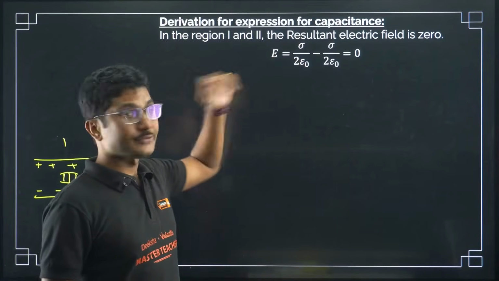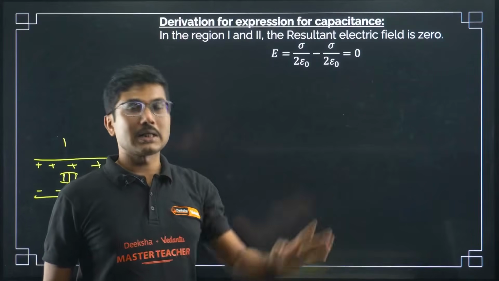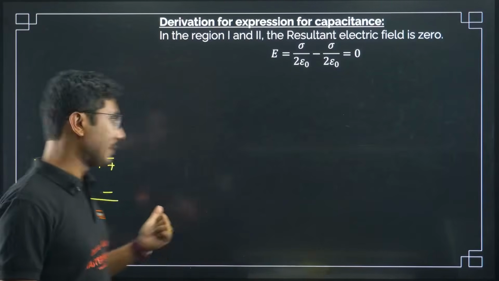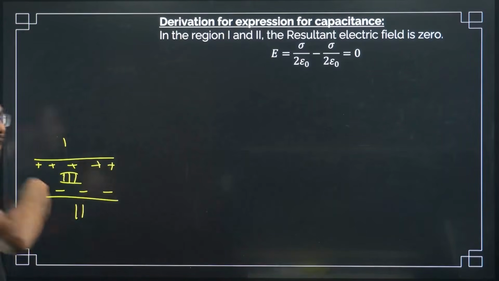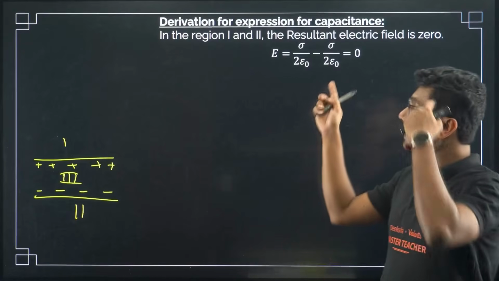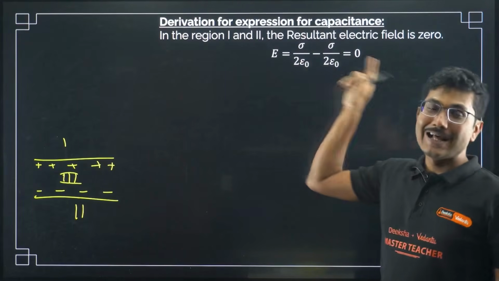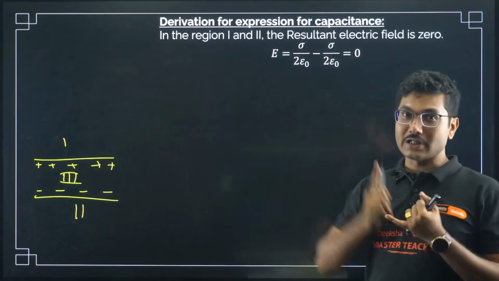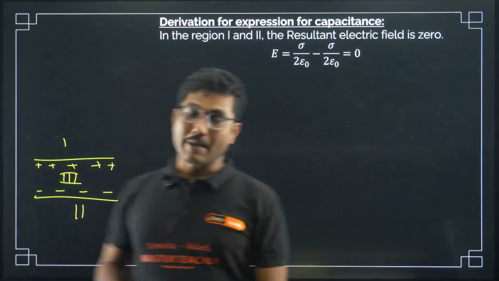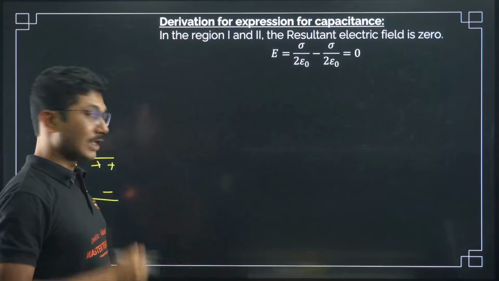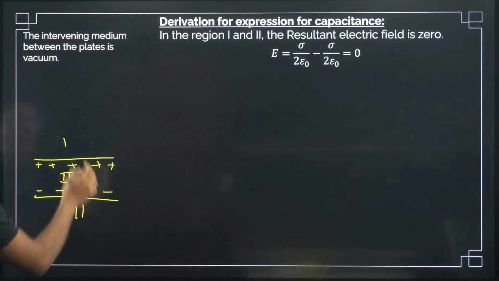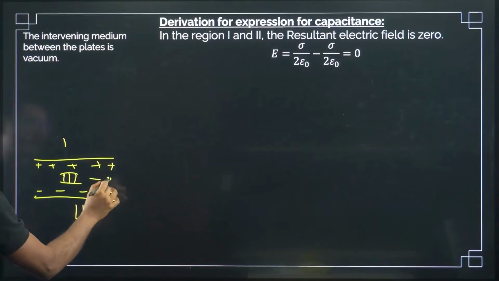So sigma by epsilon naught is true for a normal conductor, but sigma by 2 epsilon naught is for capacitor plates. This is only one-sided charge, not two-sided charge. Very important point to remember. Don't get confused with this expression. This expression is for a charge sheet, and that charge sheet you can apply for capacitor plates specifically, even though this is a conductor.